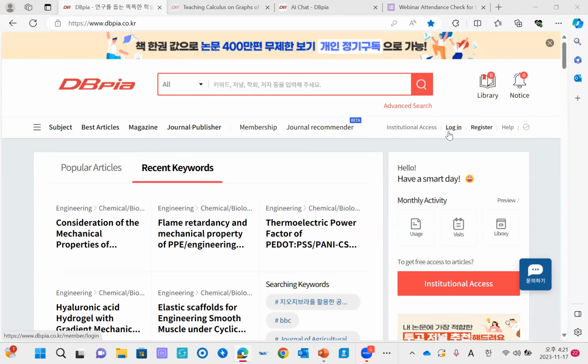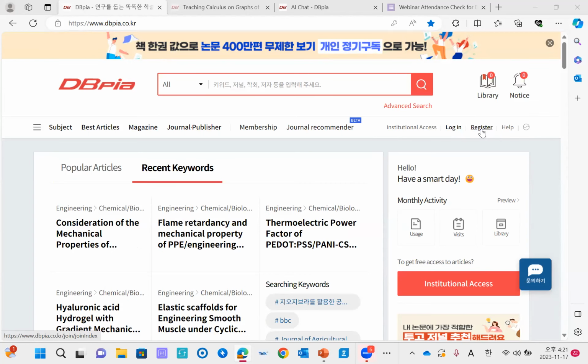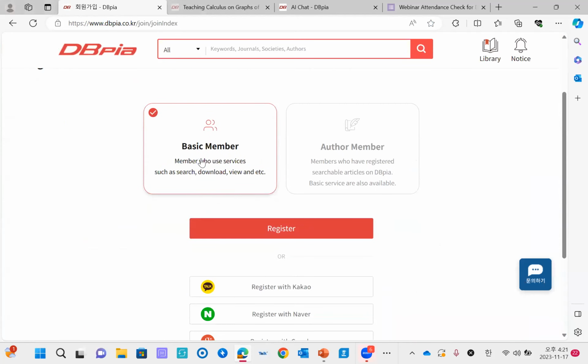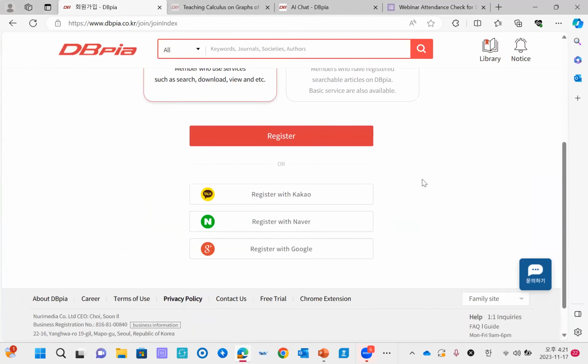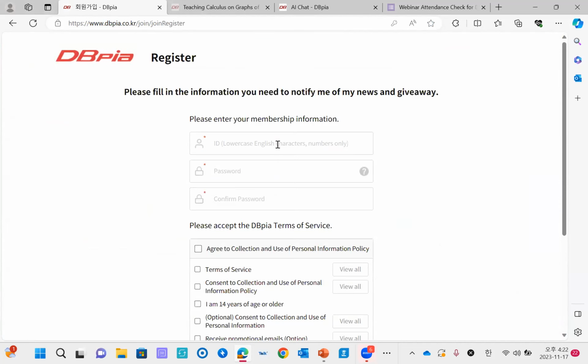If you want to log in, what should you do first? Yes, you should do registration first. So click the register button, and you can click basic member and register. If you have a Google account, you can connect your Google account with our website too. It would be done in like 3-4 minutes.